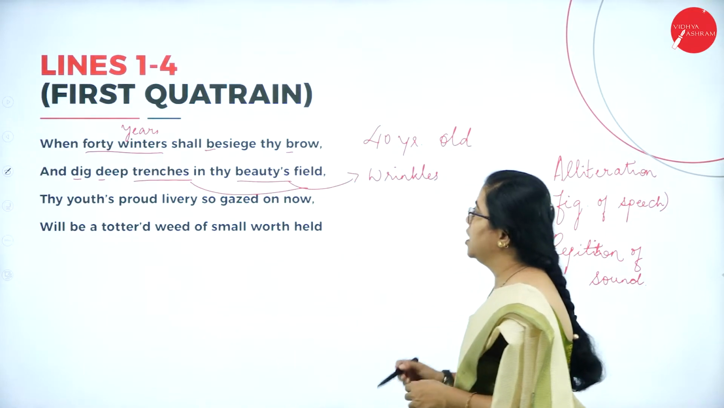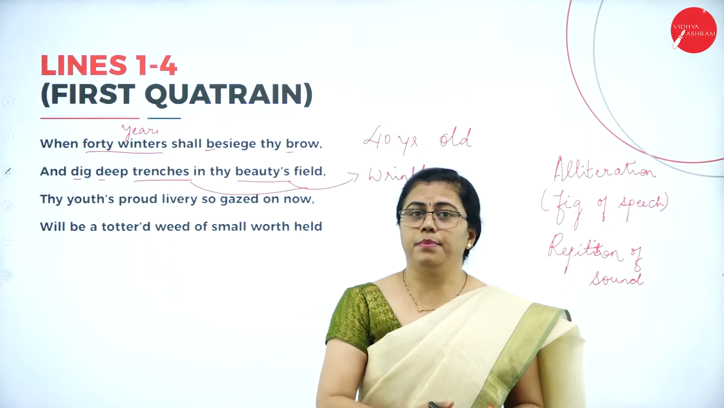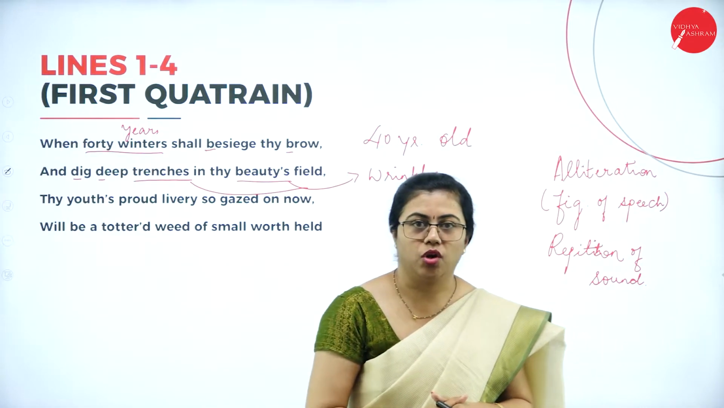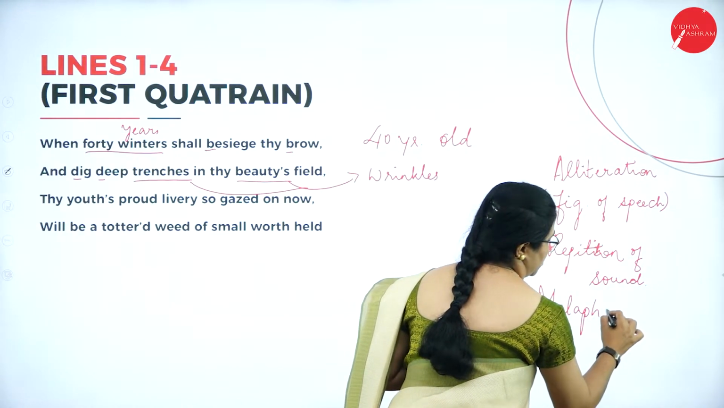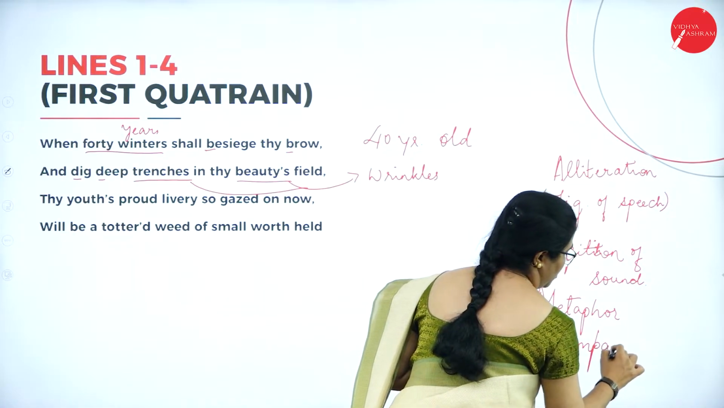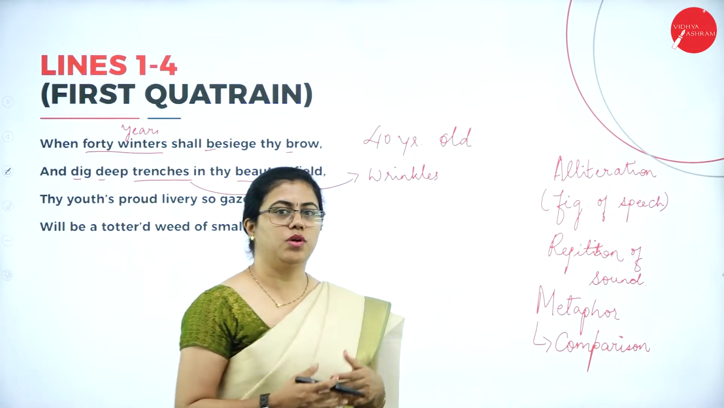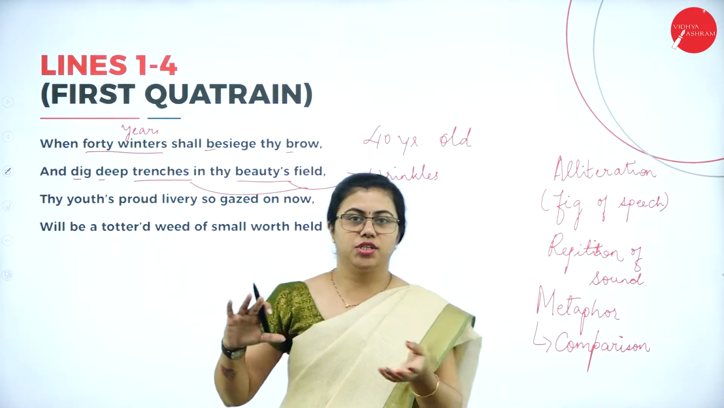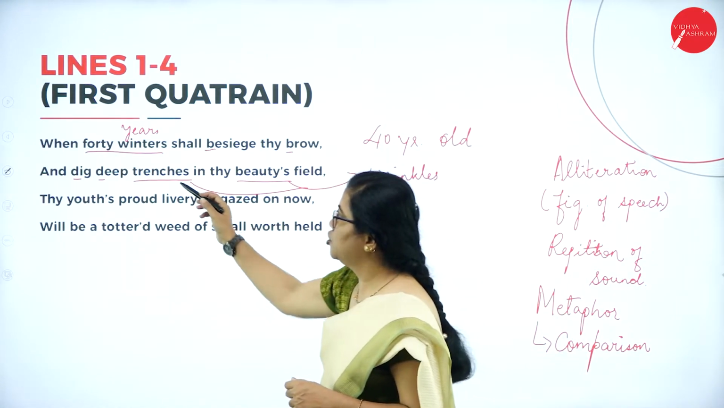Now coming back to the poem. He's talking about the wrinkles on the beautiful face. He's comparing the trenches to the wrinkles, so that is a metaphor. Another figure of speech that is used is metaphor. A metaphor is nothing but a comparison. Like simile, this is also a comparison. Simile is a little different, it uses words like 'as' or 'like'. Metaphor is just a comparison. So here he compares the wrinkles to trenches.